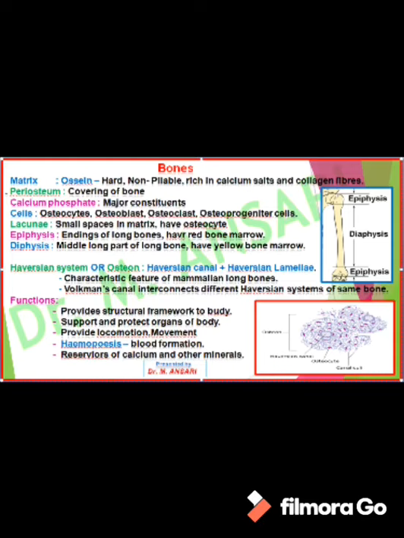Bones provide a structural framework to the body. They give support and protection to organs of the body. They provide locomotion and movement to the body, and act as a hemopoietic tissue performing hemopoiesis, that is formation of blood. And no doubt it is the reservoir of calcium. So bone is one of the skeletal connective tissues along with cartilage.